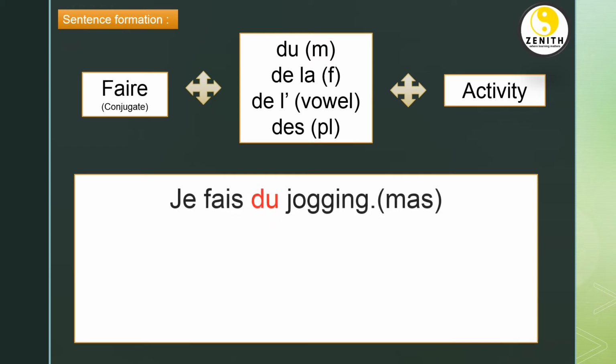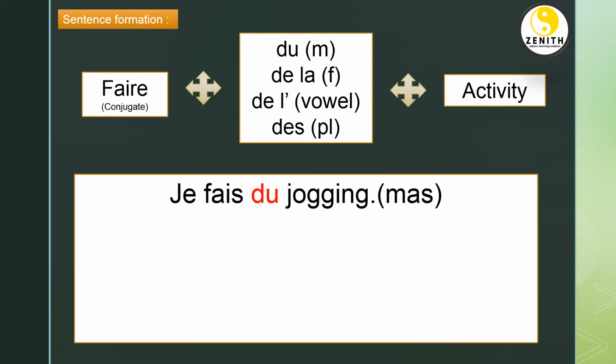Now let us understand one by one. In the first example, I wrote Je fais du jogging. Du here is the partitive article, and we are writing du because jogging, according to the French dictionary, is a masculine noun, a masculine activity. That's why we are writing du here.